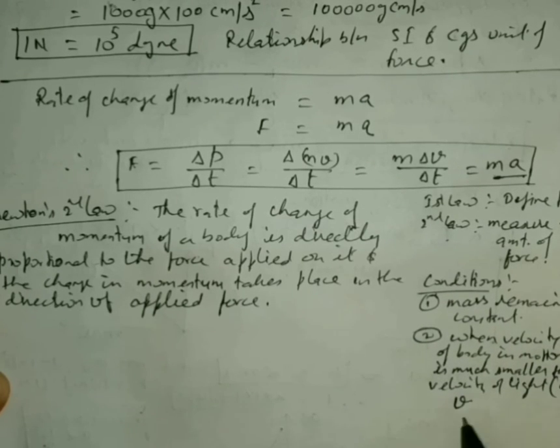So the velocity of the object must be much less than c. This is what we have already discussed.